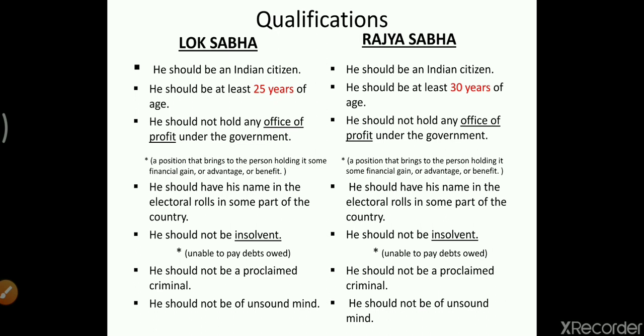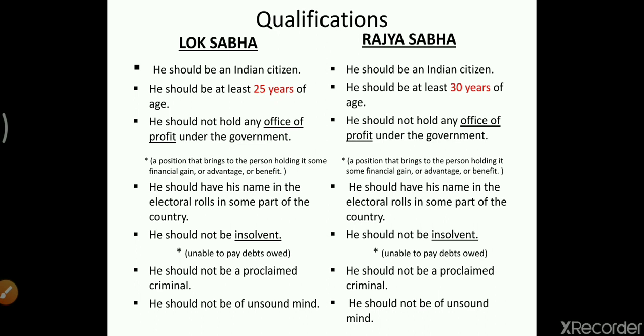So if he or she wants to be elected to Lok Sabha or Rajya Sabha, his or her name should be there in the electoral roll in any part of the country. Now what is the electoral roll? The electoral roll is related to elections. You must have studied it in class 9. It is a list in which the names of the electors are listed, or rather those who are eligible to cast their vote during the elections.